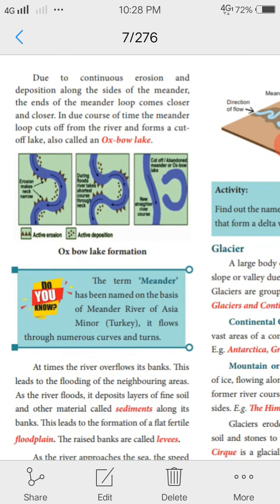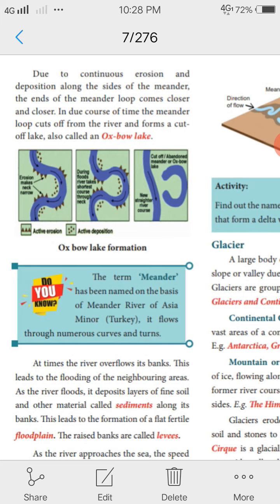After the meander forms, due to continuous erosion and deposition along the sides of the meander, the ends of the meander loop come closer and closer. Look at the picture. These ends come closer and closer. Then, in due course of time, the meander loop cuts off from the river and forms a cut-off lake. This lake is called an oxbow lake.